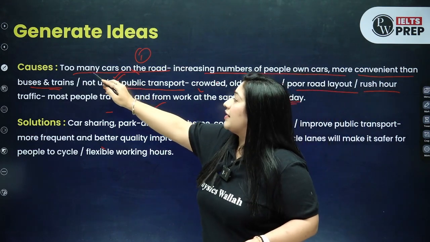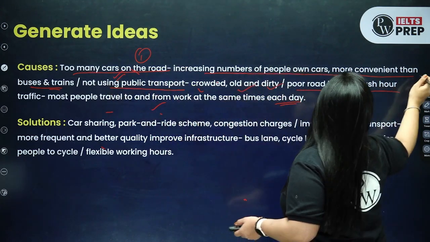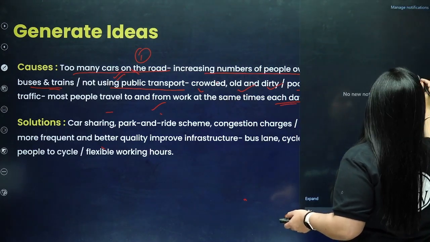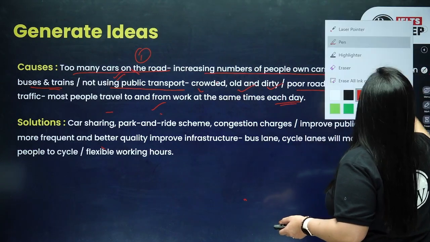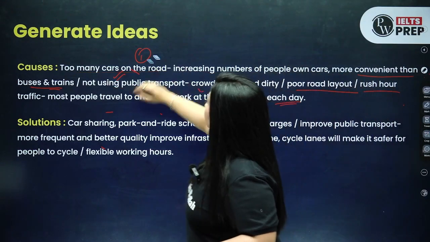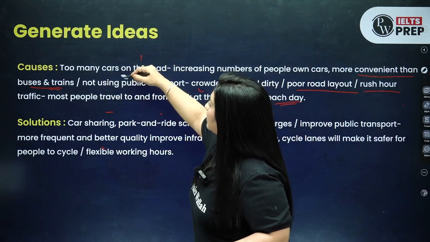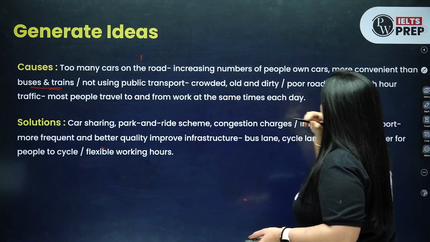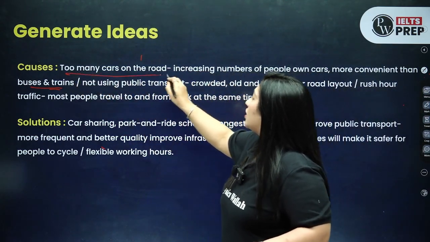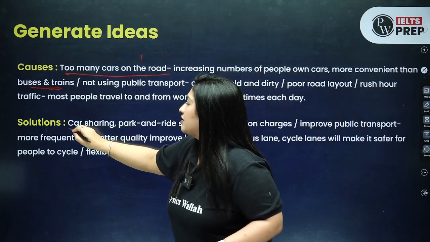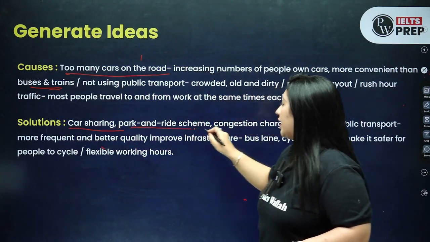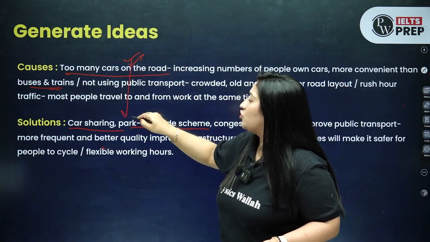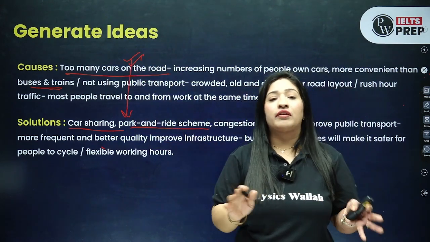So let's suppose you can say too many cars on the road. Let me just erase and explain you. Just a second. So if you will see here, the very first reason I have given is that there are too many cars on the road. So the solution for that is car sharing or maybe a park and ride scheme. Understand? So the problem that I have mentioned, I'm giving the solution for that only. I'm not writing anything which is not related, okay?